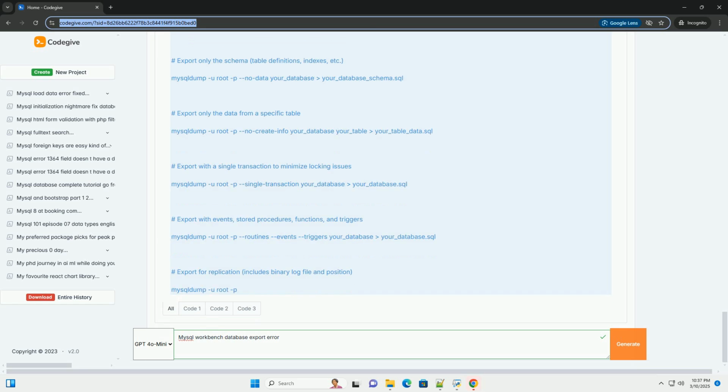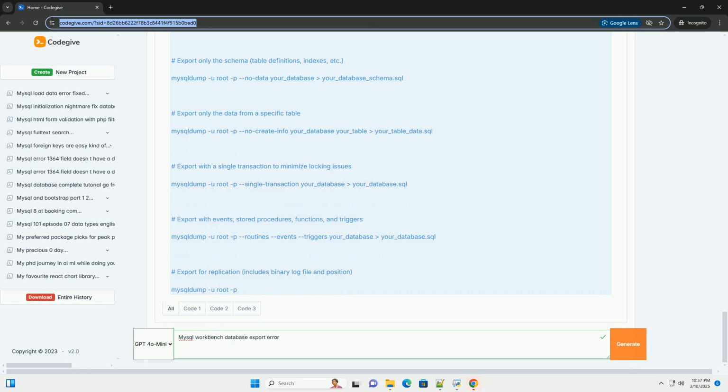4. Increase innodb_lock_wait_timeout, as a last resort, and with caution. After the export, remember to revert the innodb_lock_wait_timeout to its original value.